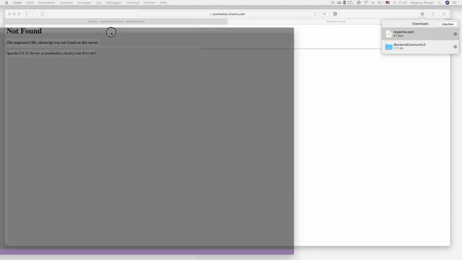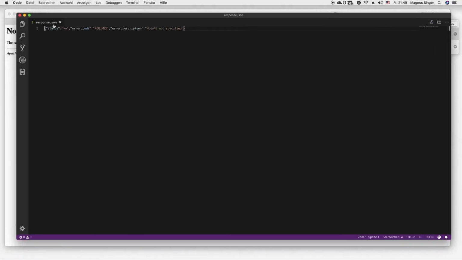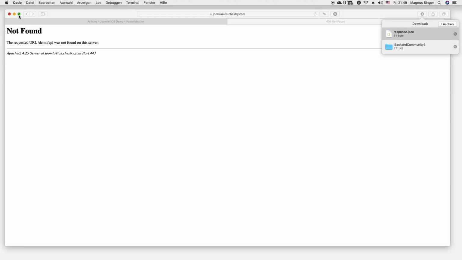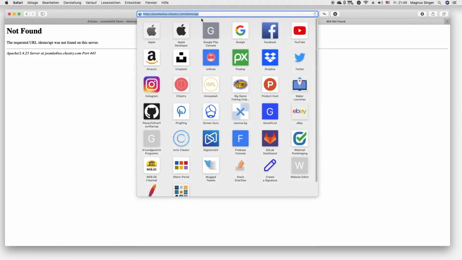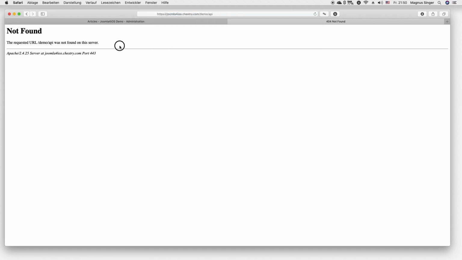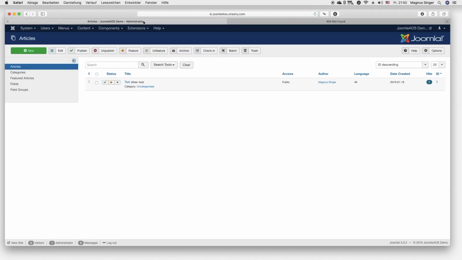All it says is that module is not specified. So now you can see the endpoint works, but of course we need to pass some options here so it can work. But it's also important to note this URL for later, but I will come back to it.